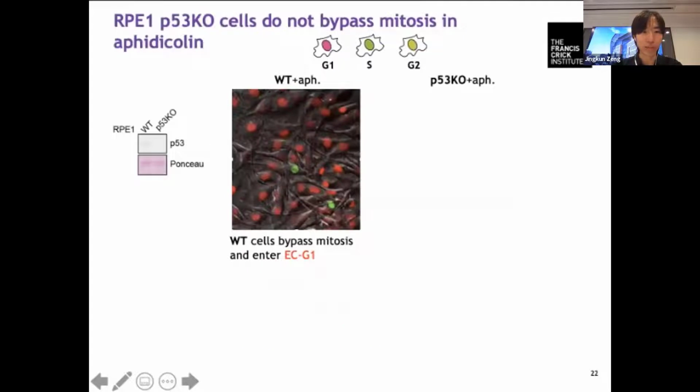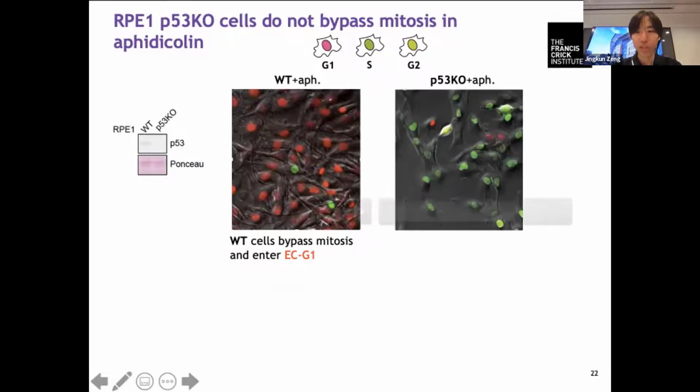So we just knocked out p53 in RPE1 cells. And the first thing we tested is to treat these p53 knockout cells with aphidicolin. In wild-type cells, as I just showed you in the last video, they all bypass mitosis and enter ECG1 in aphidicolin. And we were expecting the same should happen to the p53 knockout cells. But let's take a look at the video.